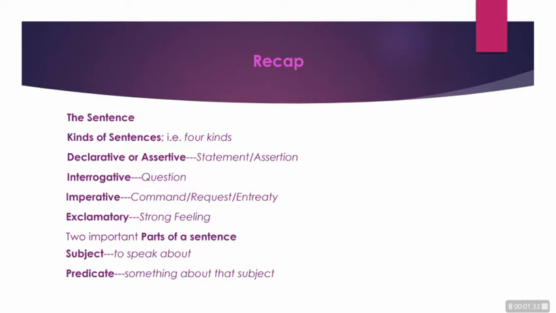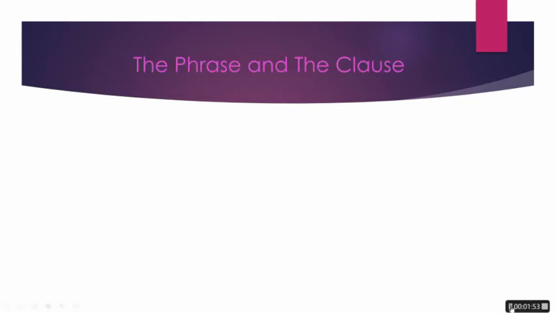So these were the things that we learned in the previous class. I suggest you watch the previous class one more time to have more clarity. Okay then, can we move on to the next part? Okay, let's go. The next part is the phrase and the clause.